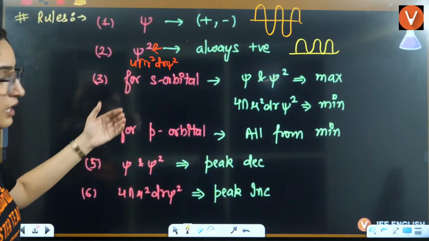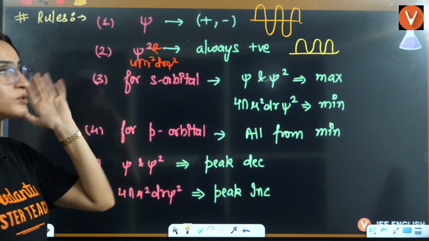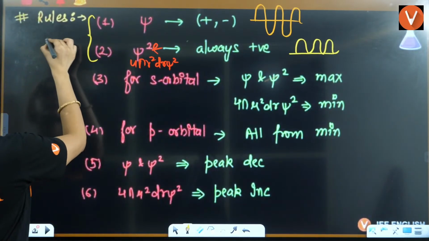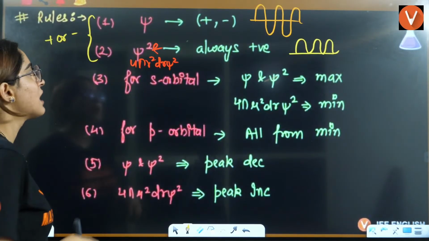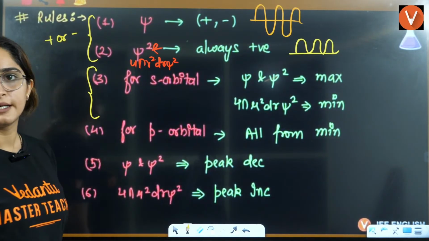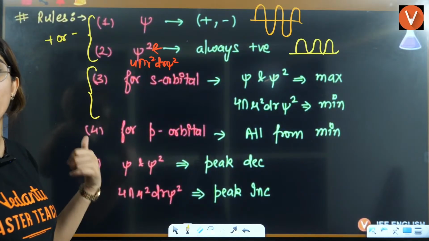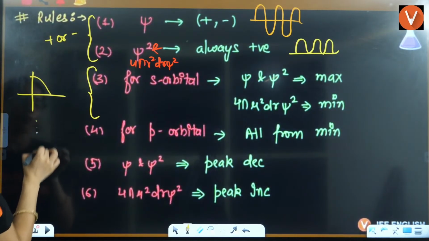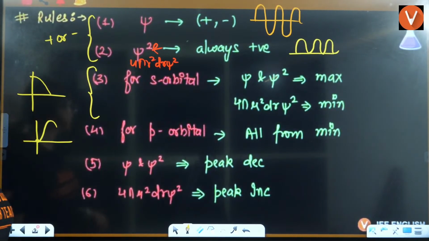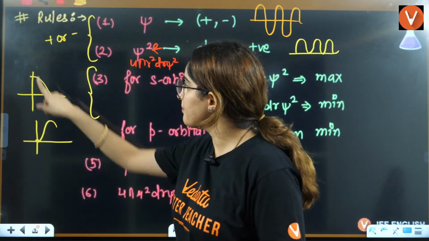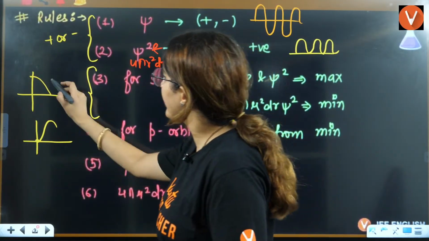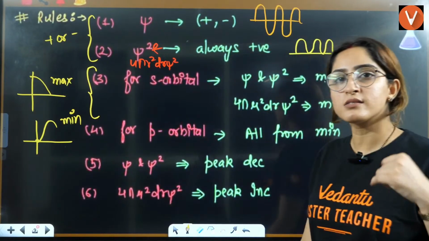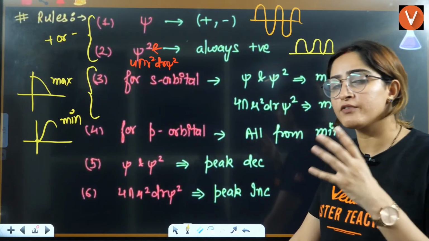Next is for s orbital. Now this was about whether it's on the positive side or negative side, right? This is for whether it will start from maxima or minima. Means the graph can start from here or the graph can also start from the origin, right? So we are defining it by maxima or minima. This is defined as maxima and this is defined as minima. Now, what is the rule? Which will be maxima, which will be minima?